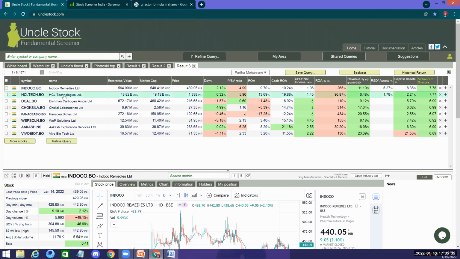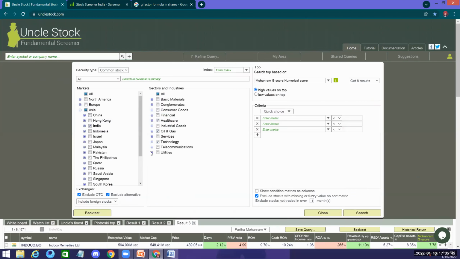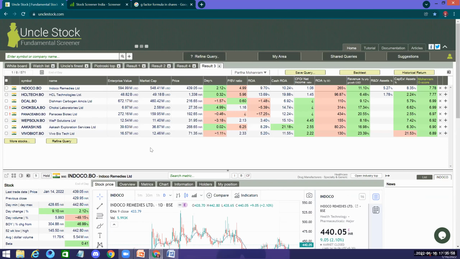You had HCL Tech in it. You had Exploration Services, Akash. You have many things which will come. It all depends on which sector you believe in. So if I think the next 5 years is going to be technology and telecommunications, I just go and click on this part. It will give me only a limited number of stocks which I think should do well.